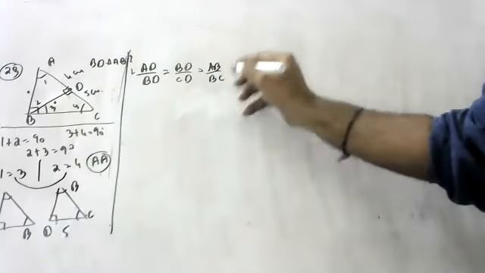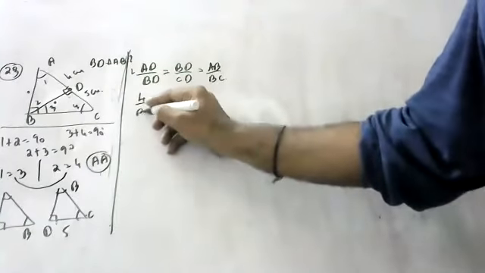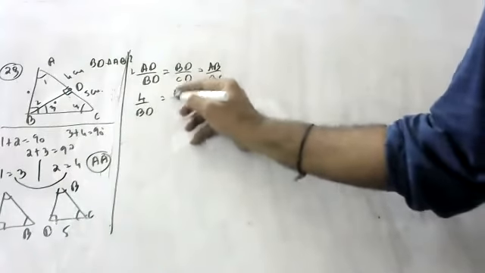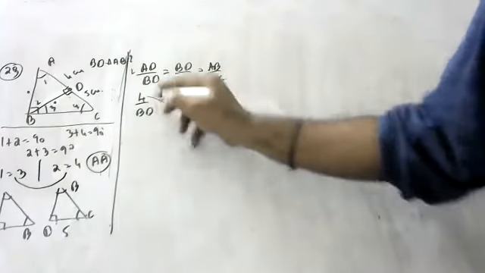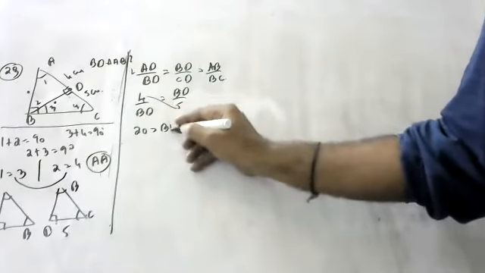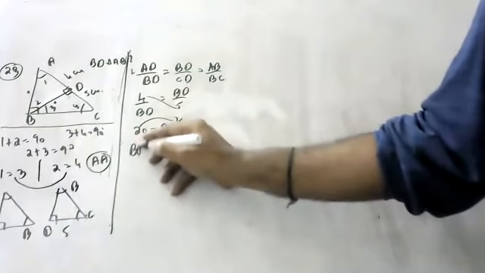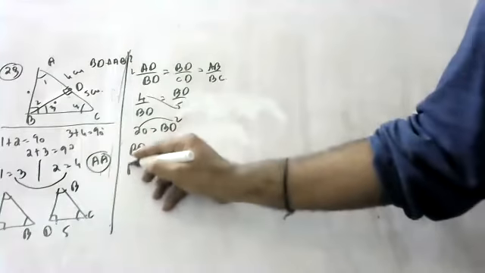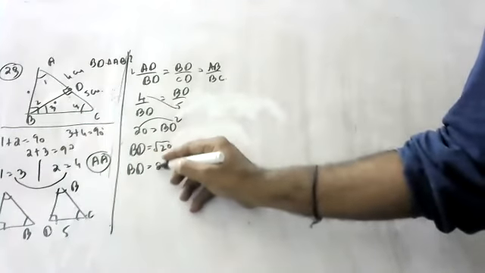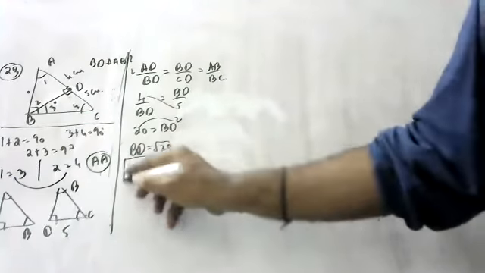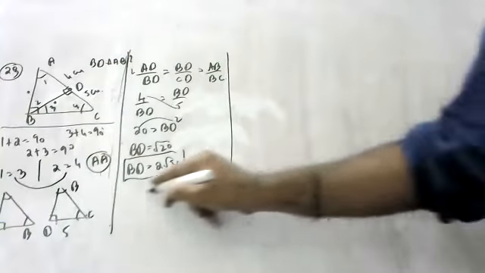AD is given 4, BD we don't know, CD is 5. We want BD only, no? 20 is equal to BD square. BD is equal to root of 20. BD is equal to 2 root 5 centimeters. Like this, we should do in the exam.